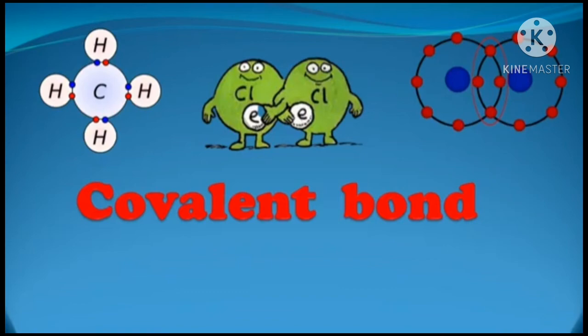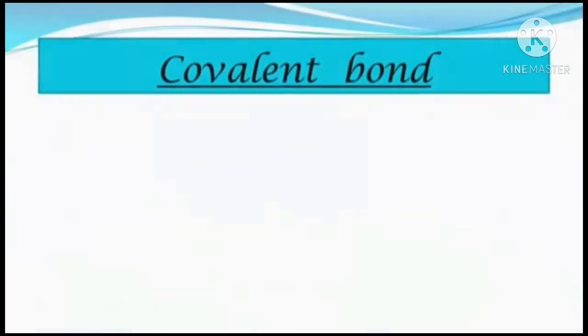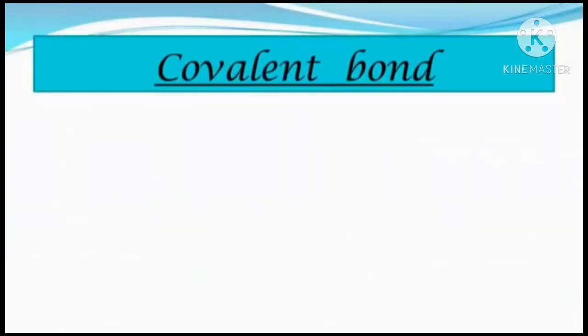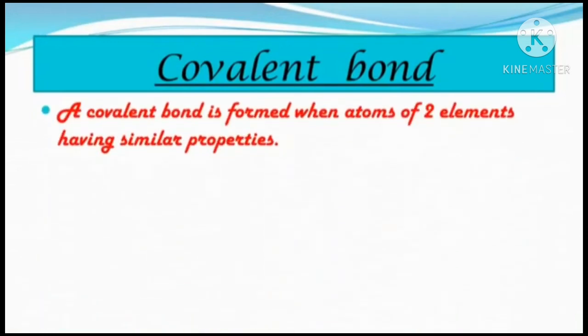Let's start with the concept. So students, let's see what is a covalent bond. A covalent bond is formed when atoms of two elements having similar properties, that means atoms like hydrogen, bond.